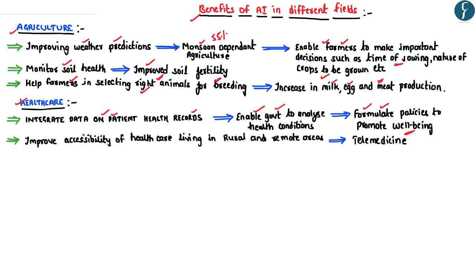Further, the adoption of artificial intelligence would drastically improve the accessibility of healthcare for people living in remote and rural areas. And this can be done through the adoption of telemedicine. For example, using mobile phones with a camera, patients living in villages can send their eye images to the ophthalmologist, who can then confirm the diagnosis and accordingly recommend the necessary treatment.